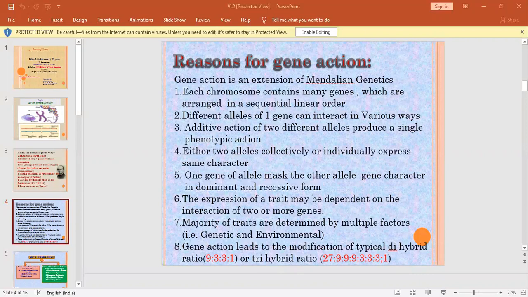So these are all good examples of gene action. Gene action is an important chapter in PG entrance examinations like CSIR and SET. Some MCQ type questions are frequently asked in these examinations. Most students are confused about the action between two genes, but everybody should remember what type of action is going on between the two genes. That is very, very important. Okay, next class we can go through another topic.